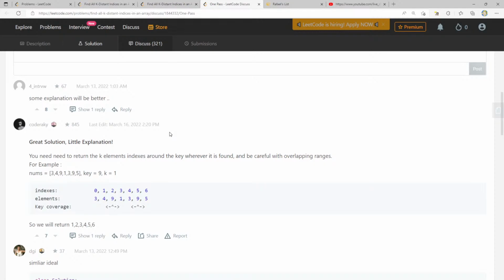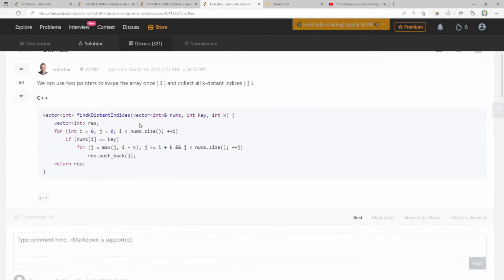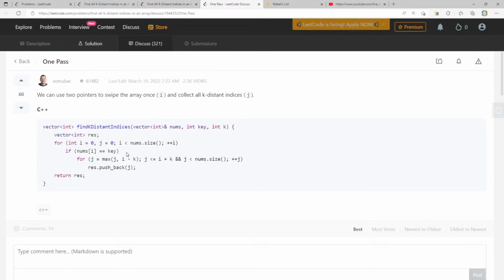Key is 9, k is 1. So we return 1, 2, 3. Oh, and including that one too? Really? So for j equals max of, okay, up until plus plus j, res.push_back.